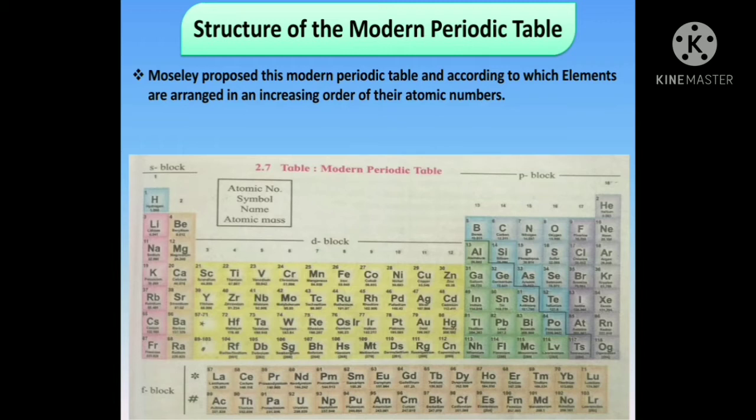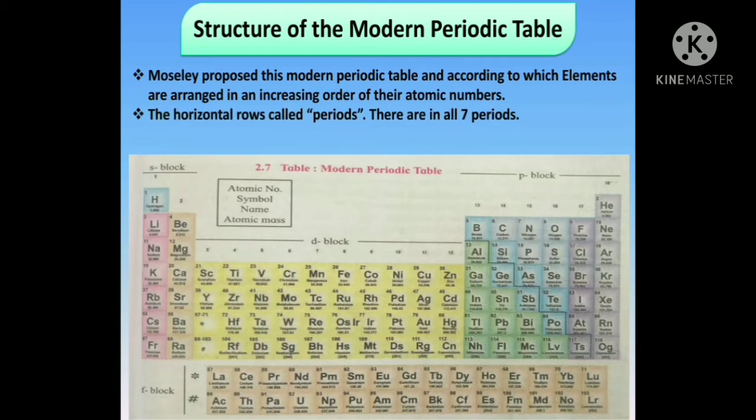If you see the modern periodic table properly, in this figure you will see a box where atomic number, symbol, name and atomic mass are written. So if you go with every box here, you will come to know the element, its atomic number, symbol, name and atomic mass. The modern periodic table is divided into 4 blocks: S block elements, D block elements, P block elements and F block elements.